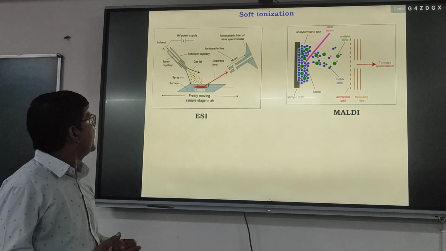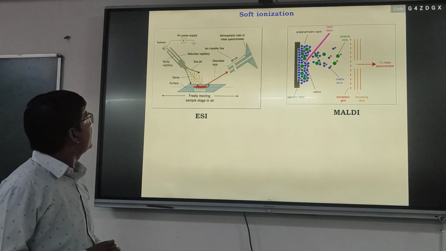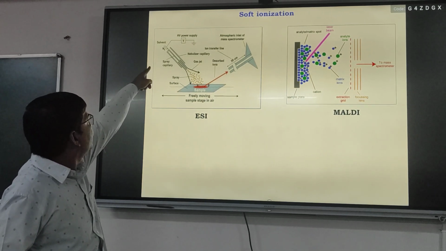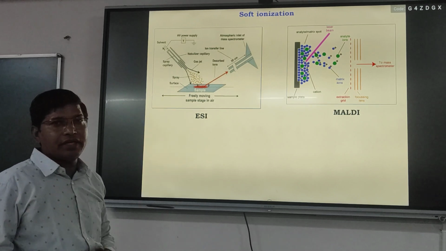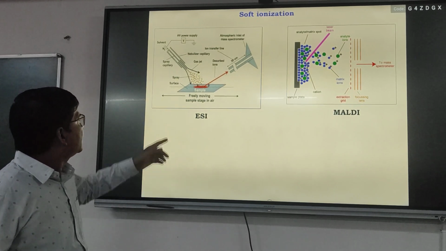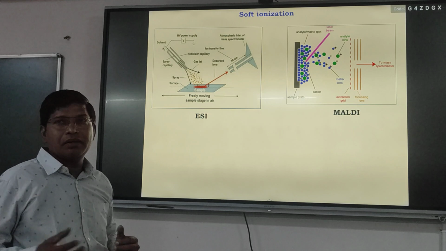Here you can see we are supplying some voltage to the molecules which we are passing through the liquid.